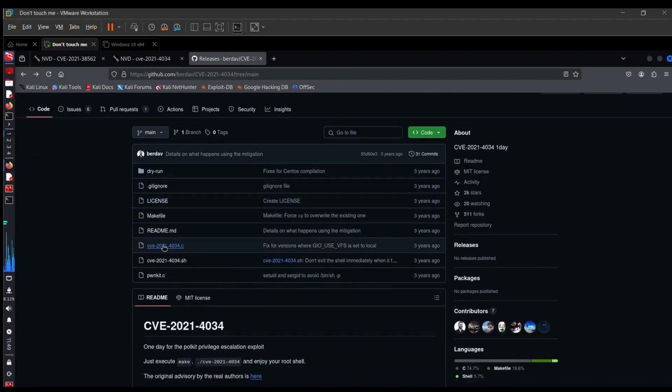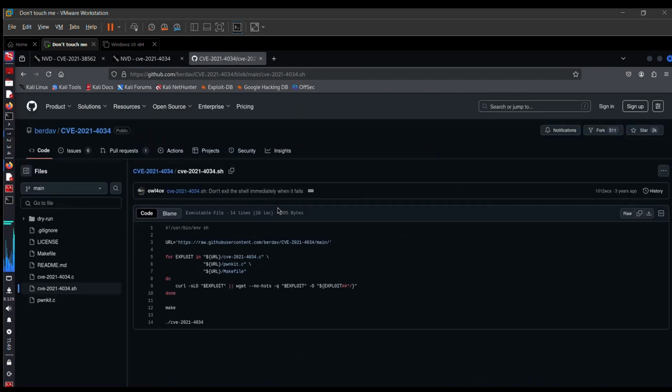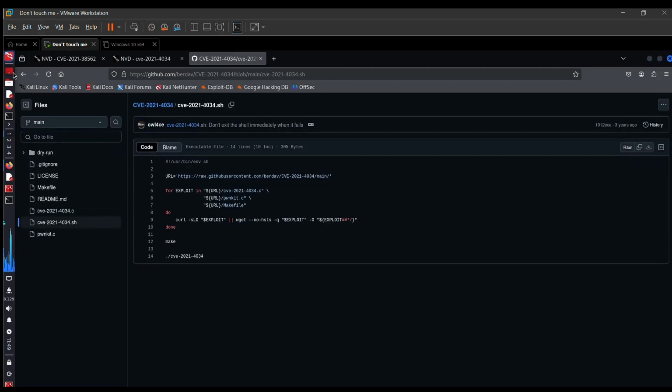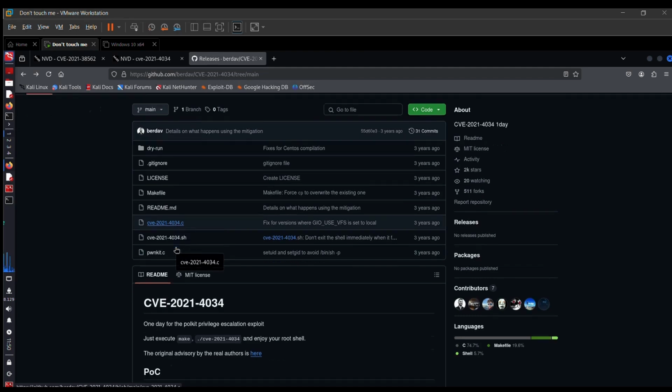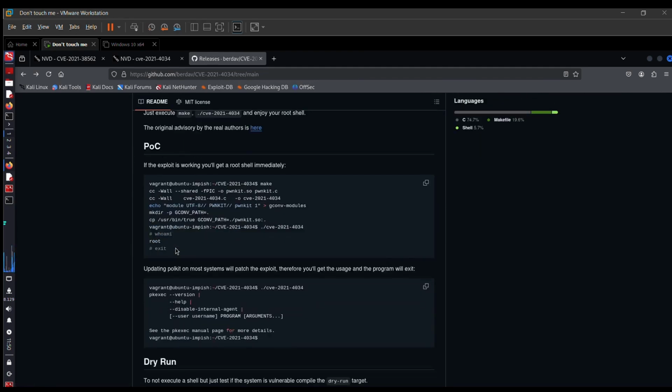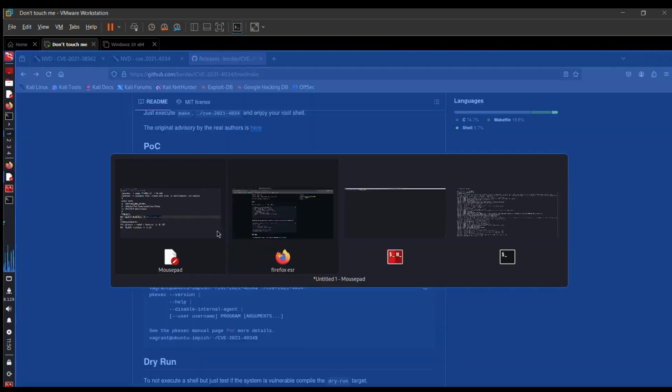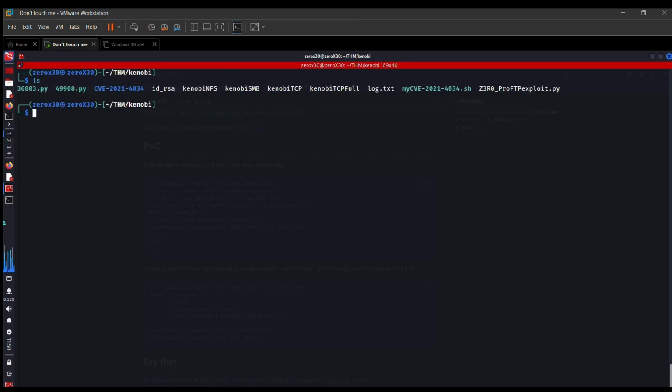So let's have a look at one of the exploits. This is quite a popular exploit for this vulnerability, but there are two C source files and one bash file, and this is not very beginner friendly because there are too many files here, and it will be pretty hard for any beginner to map which file is calling which thing, and you cannot figure out what exactly is happening behind the exploit.